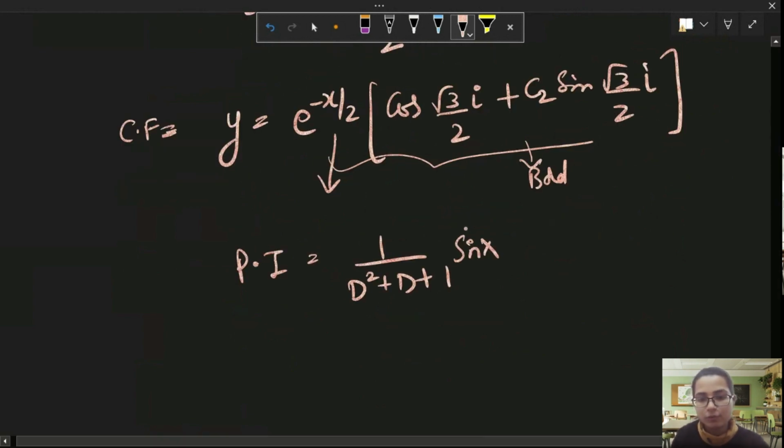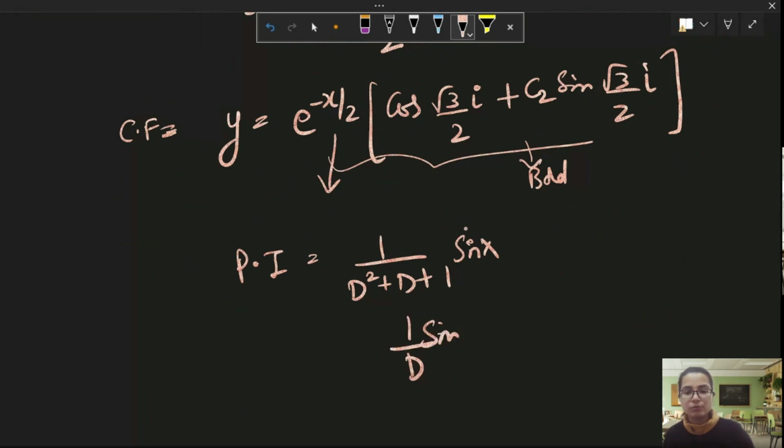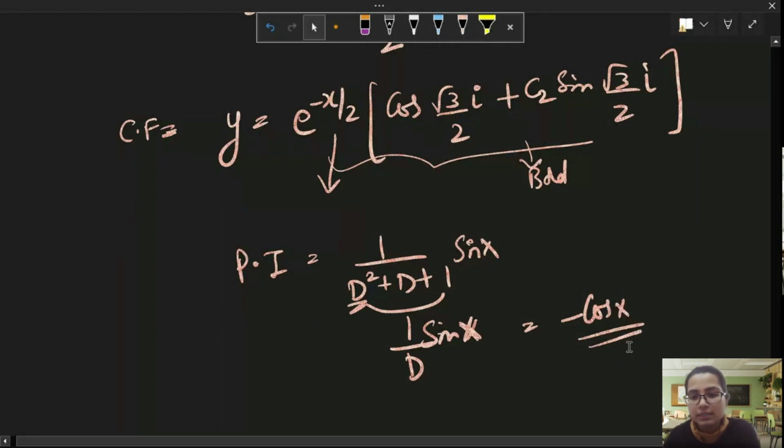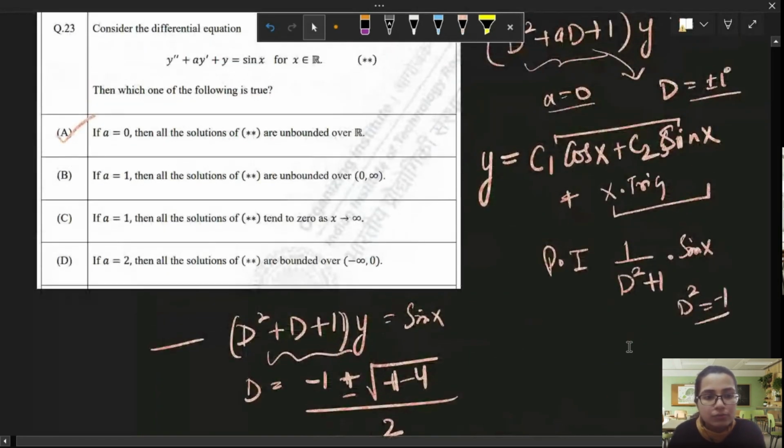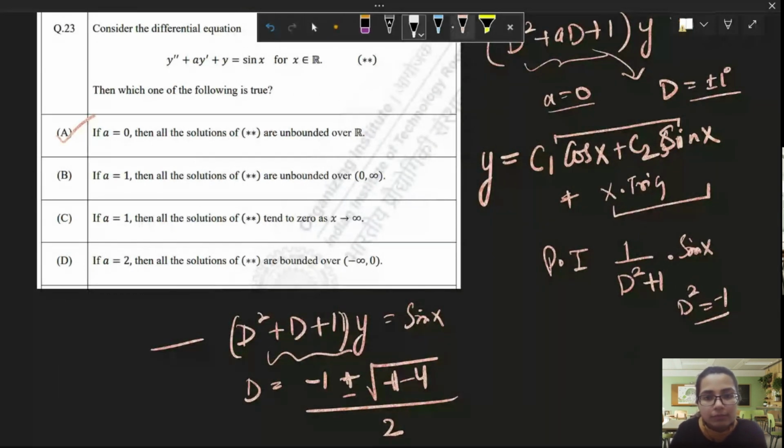When we replace D square by minus 1, we get 1 by D of sine x, since minus 1 plus 1 is 0. So 1 by D, integration of sine x, becomes minus cos x, which is again a bounded function. So B is incorrect, because it says unbounded, but we are getting bounded.